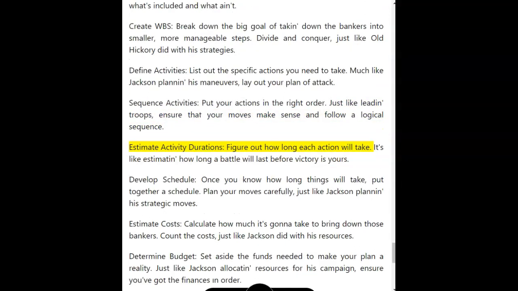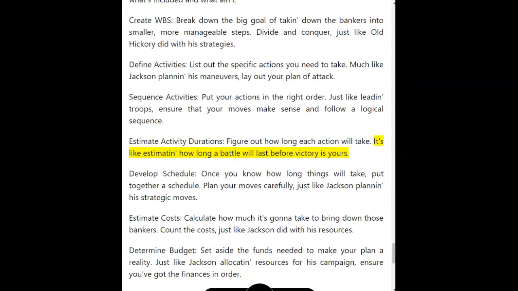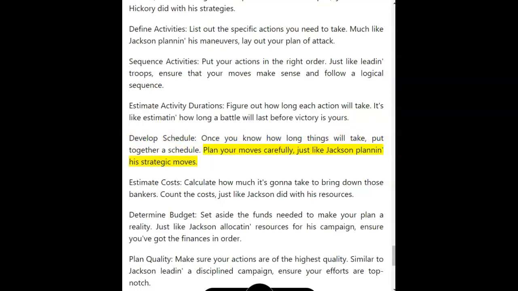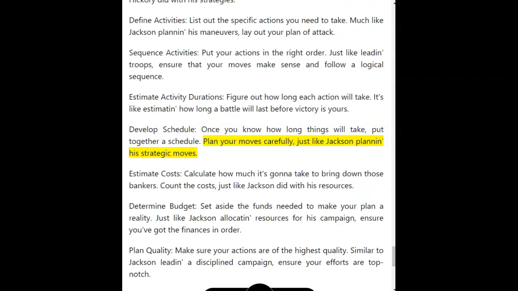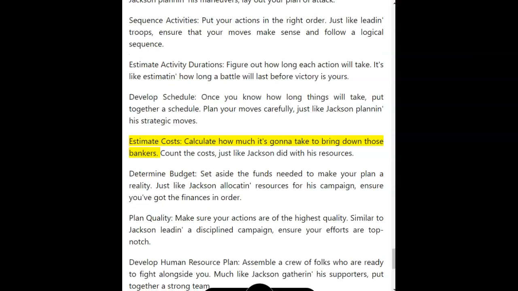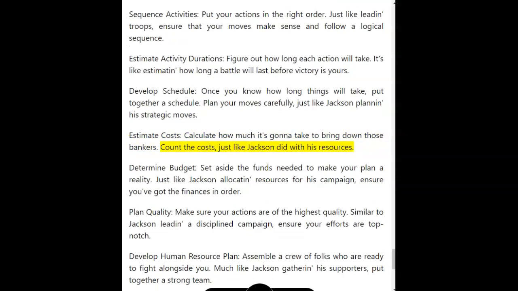Estimate activity durations. Figure out how long each action will take. It's like estimating how long a battle will last before victory is yours. Develop schedule. Once you know how long things will take, put together a schedule. Plan your moves carefully, just like Jackson planned in his strategic moves. Estimate costs. Calculate how much it's gonna take to bring down those bankers. Count the costs, just like Jackson did with his resources.